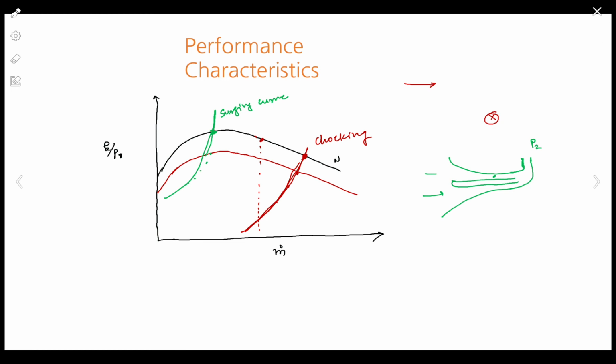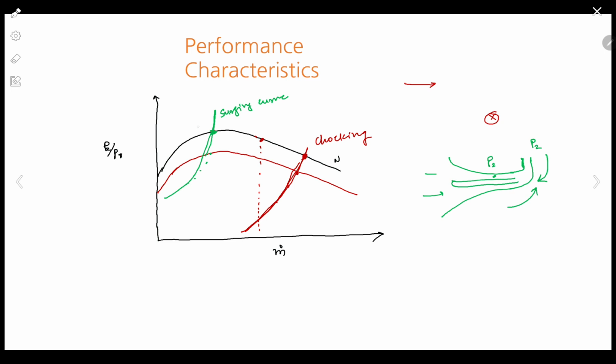That means there are chances that a reverse flow may take place. This reverse flow will take place until the pressure inside the compressor becomes more than P2 again. Once it becomes more than P2, the flow will occur again. So there will be an oscillation of flow. Correct. And this is called the surge line.